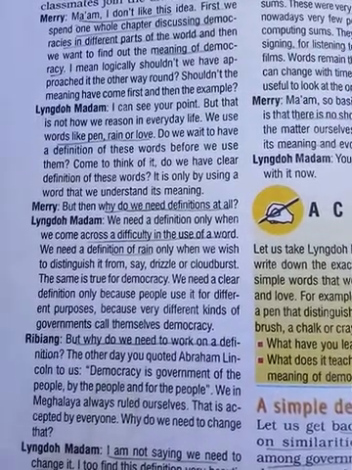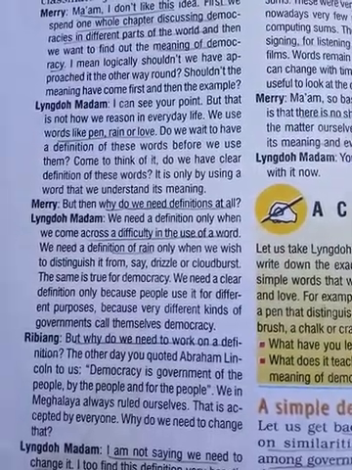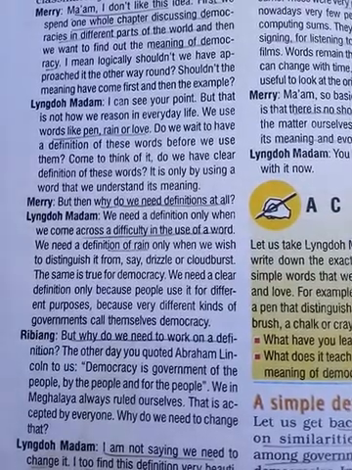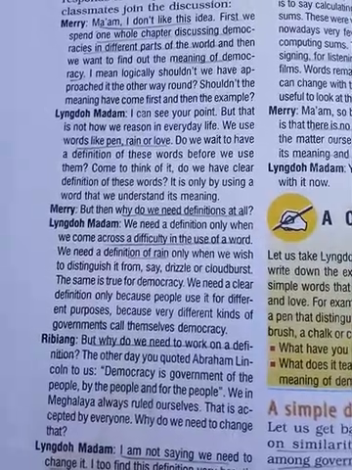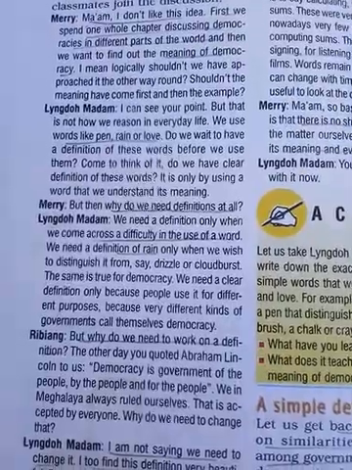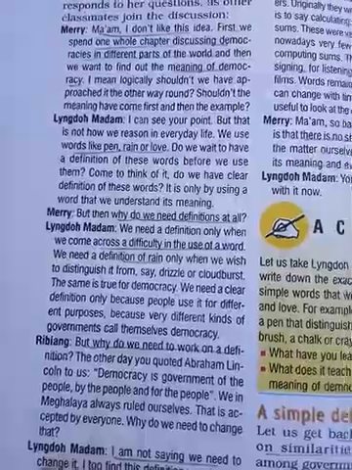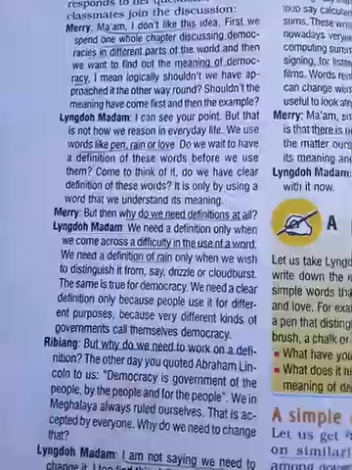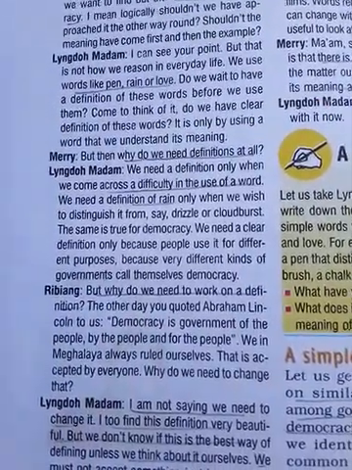We need a definition of rain only when we need to distinguish it, say, from drizzle or a cloudburst. So why do we need a definition? To differentiate between two things. When we give an exact definition, we can easily identify and differentiate. That's the answer the madam is giving.